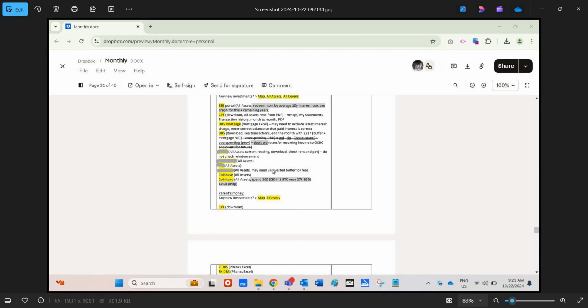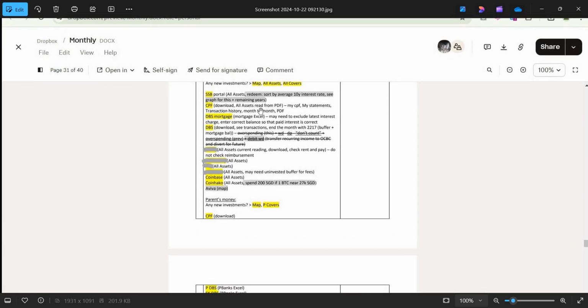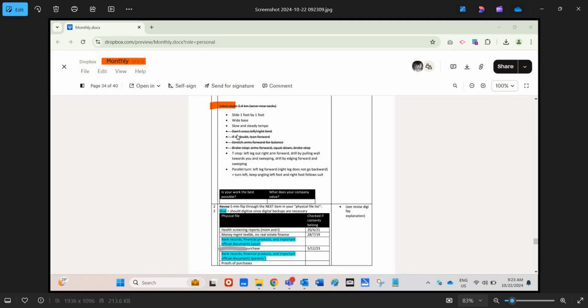Yeah. So of course, just like most people, I monitor my finances every month. So I go down a very documented way of monitoring my finances, and even for my hobbies, right? Let's say inline skating or say bowling or archery. I also have documented steps.